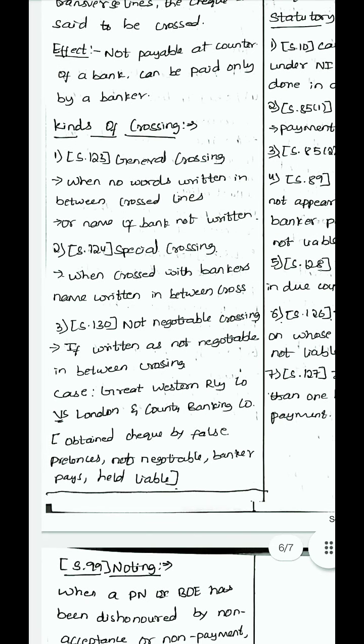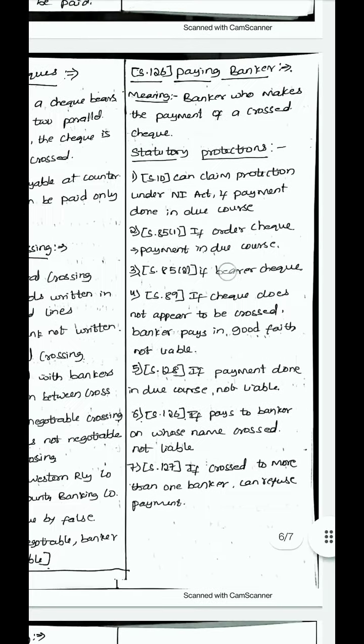Case law: Great Western Railway Co. versus London and County Banking Co. In this case, a person obtained a check by false pretenses. So he obtained it by fraud. It was a not negotiable crossed check, and the banker paid him. So the banker was held liable in this case.